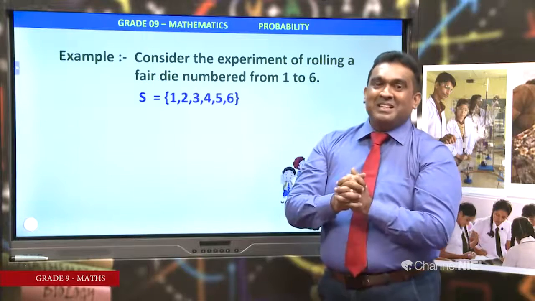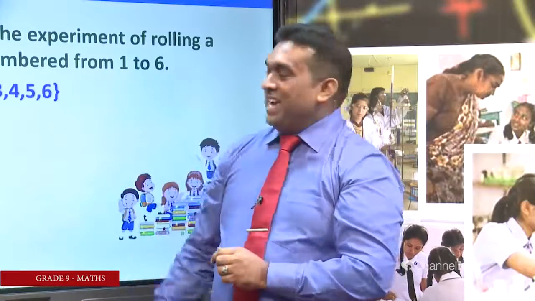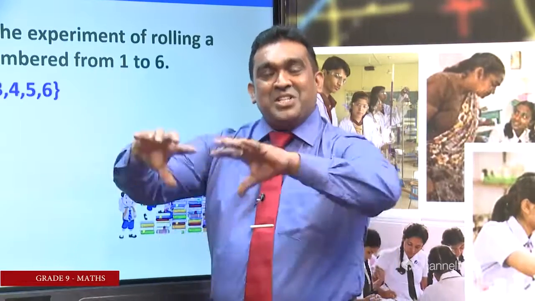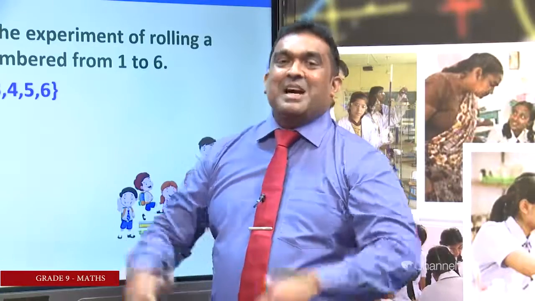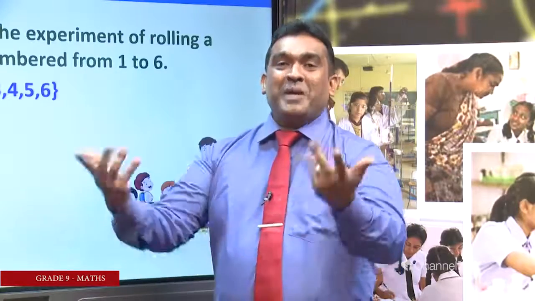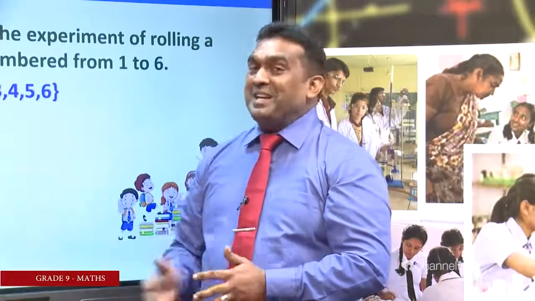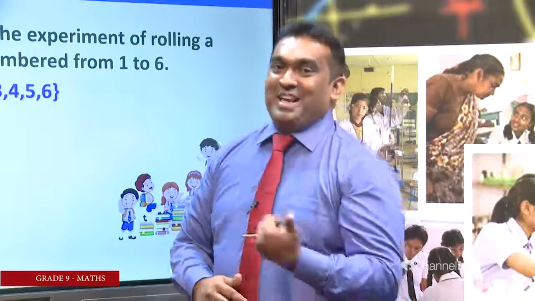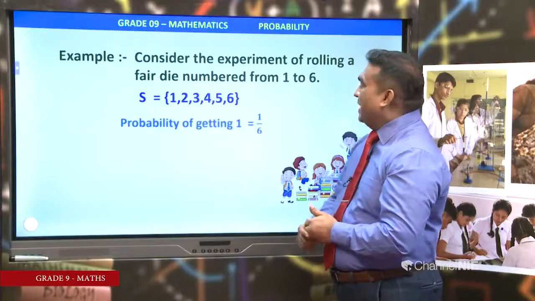Getting 3 means getting a side named as 3. Getting 4, getting 5, getting 6. Collection of outcomes is called the sample space. Therefore, this is a random experiment. What is the next property? Equally likely outcomes, right?